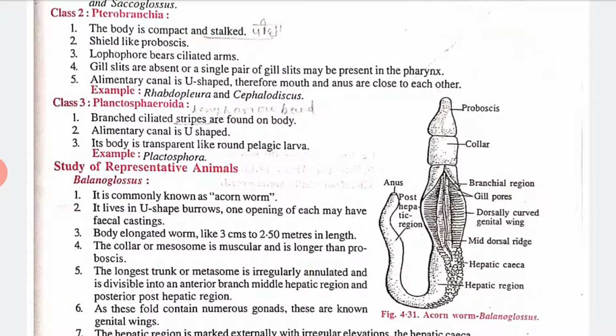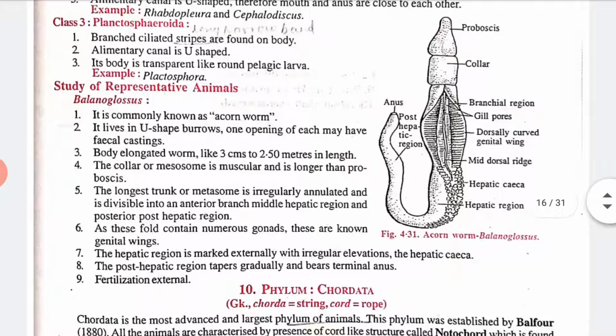Now, according to the study of a representative animal, we have given one example that is known as the acorn worm, or Balanoglossus. It lives in U-shaped burrows. You can see the structure, it looks U-shaped. One opening of each may have fossil casting, and the body is elongated, worm like, 2.5 centimeters to 2.50 meters in length. As you can see, these folds contain numerous gonads, and these are known as genital wings. Clear?